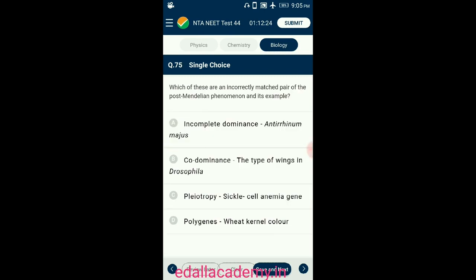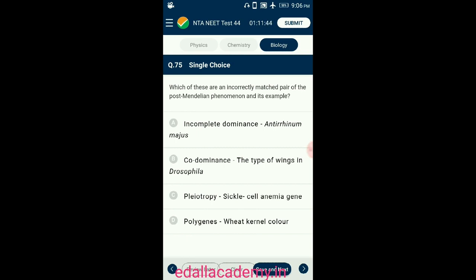Question number 75. Which of these is an incorrectly matched pair of post-Mendelian phenomenon and its example? In incomplete dominance, the dominant gene is not fully expressed. It is seen in the flowers of snapdragon, or Antirrhinum majus. In pleiotropy, one gene controls two or more characters. The gene causing sickle cell anemia is a pleiotropic gene. The sickle cell HbS allele also has a pleiotropic effect on the development of many tissues and organs such as bone, lungs, kidney, spleen, and heart.